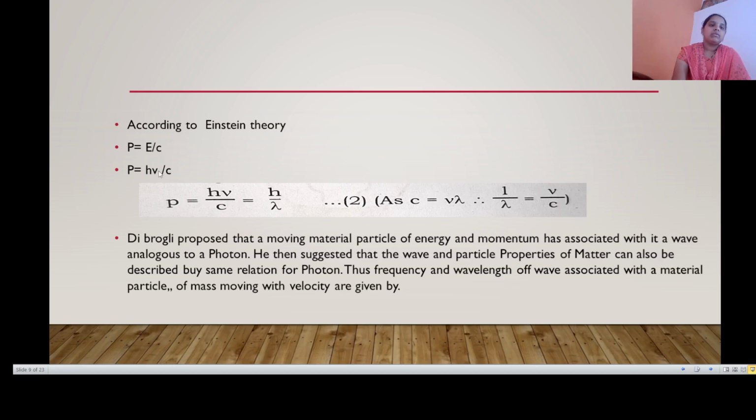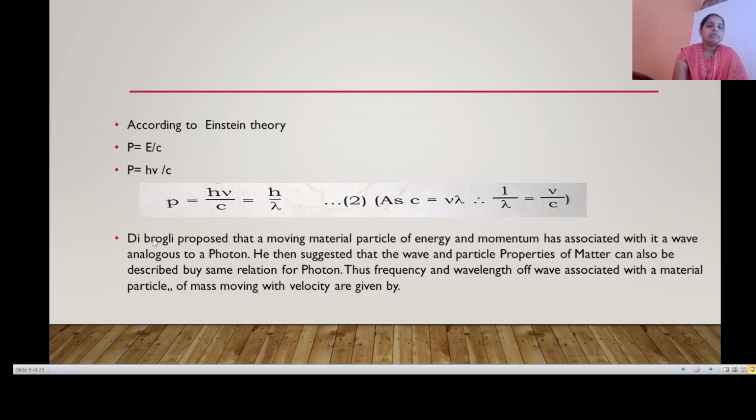Therefore P is equal to h mu divided by C, which is equal to h divided by lambda, since C is equal to mu lambda.